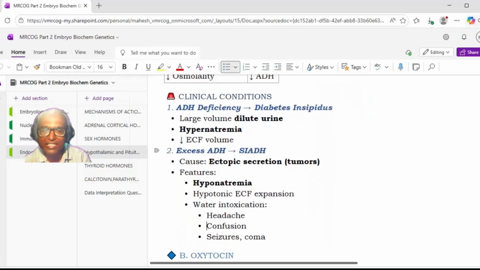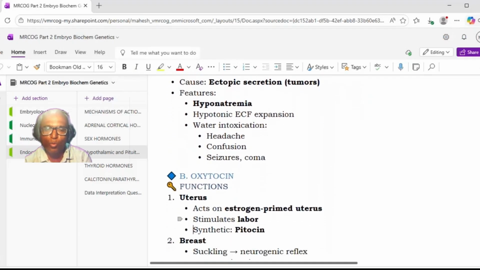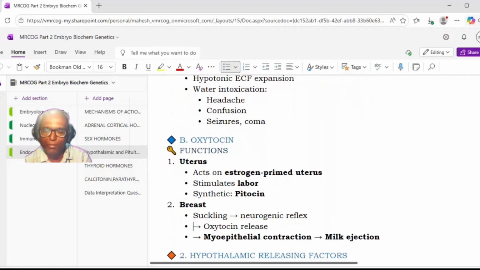Then there can even be excess ADH, that is called SIADH, syndrome of inappropriate ADH secretion. Okay, so excess ADH will lead to SIADH, and the cause is ectopic secretion, mainly tumors. And the clinical feature is hyponatremia. When there is excess ADH secretion, there will be excess water reabsorption, and the patient will have dilutional hyponatremia. Then hypotonic ECF expansion will be there, and water intoxication, headache, confusion, seizures, coma, these will be the features. So that is what is about the ADH.